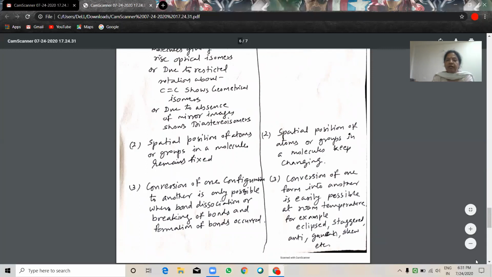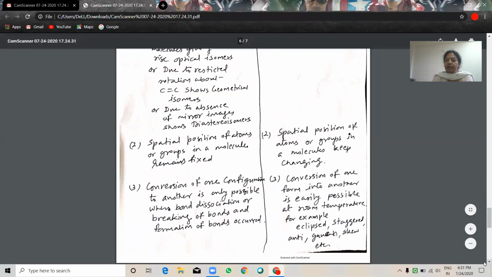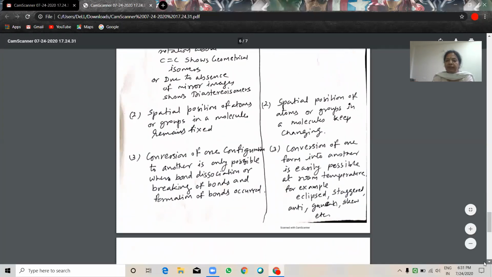Conversion of one configuration to another is only possible when bond dissociation, or breaking of bonds and formation of bonds, occurs. Conversion of one conformation into another is easily possible at room temperature. For example, eclipsed, staggered, anti, gauche, skew, etc.